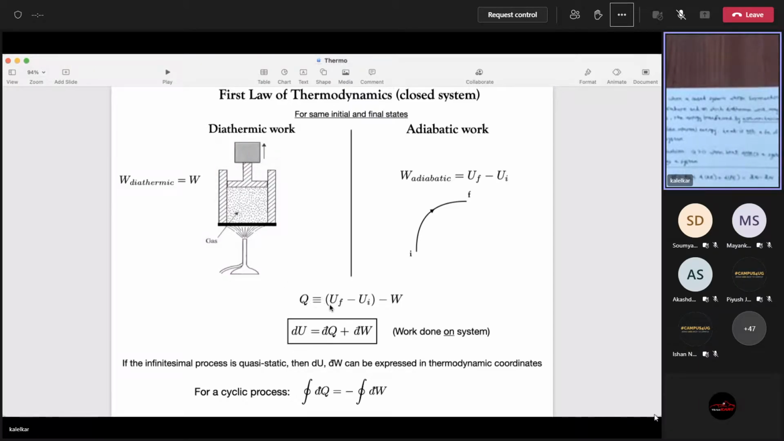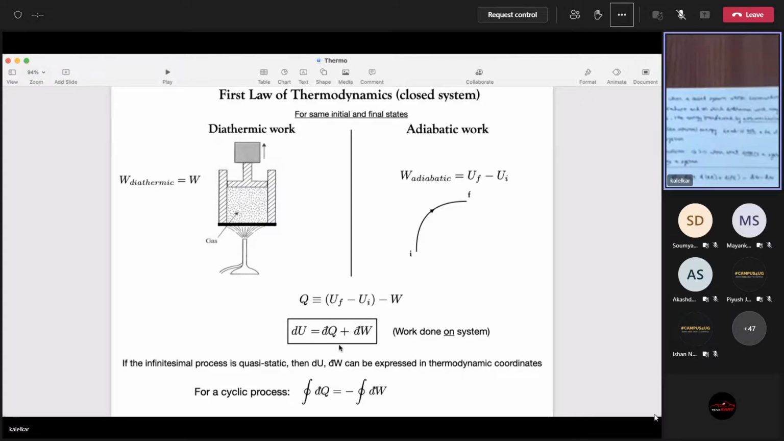And of course, if the process was infinitesimal, then I would write dU is dQ plus dW. And that is nothing but your first law of thermodynamics for a closed system. Closed meaning control mass system. So you're not allowing exchange of matter through the system. I mean, you're not allowing something flowing in and out. The system here is enclosed, as it was enclosed in this case also. If you have an open system, you will have extra terms here. So I'm not discussing that. We'll discuss open systems later.